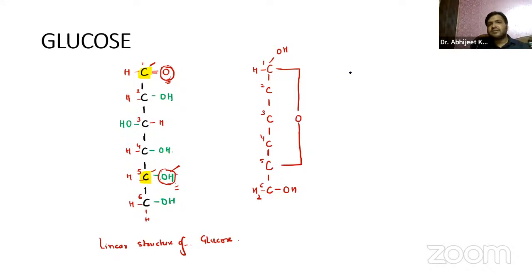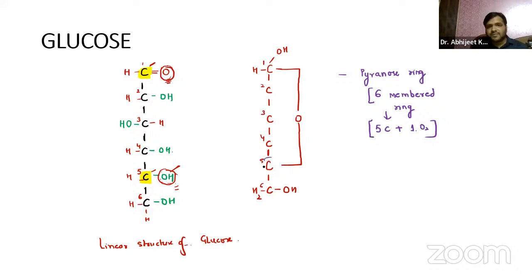Again, the ring structure, guys. So remember, we have it in the form of a pyranose ring. Pyranose ring, guys. So remember, it is a 6-membered ring, guys, right? So we have 5 carbon atoms plus 1 oxygen. We have 5 carbon atoms and 1 oxygen.